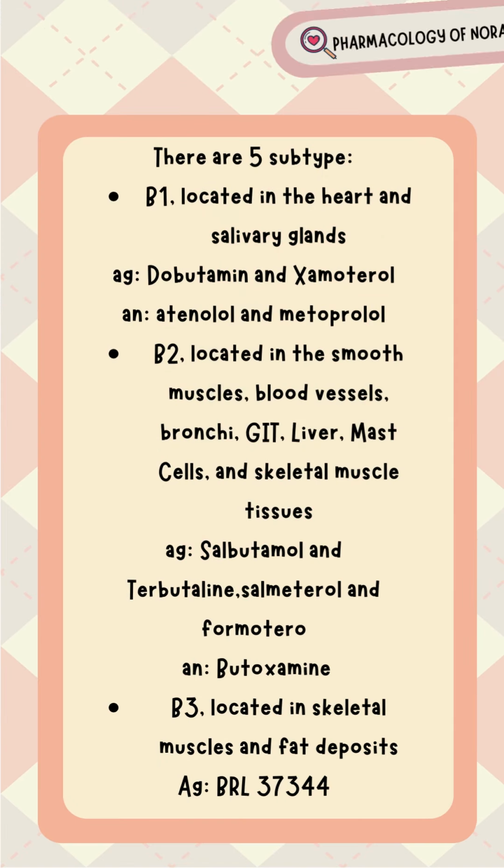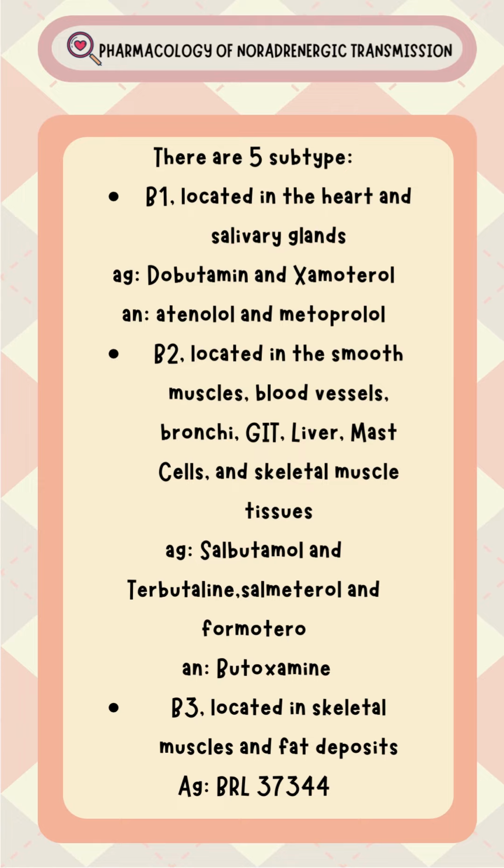Beta-1's effects are increase in rate and contraction of the heart, amylase secretion in the salivary glands. Beta-2's effects are dilation, relaxation, glycogenolysis in the liver, and inhibition of histamine release in mast cells, while beta-3's effects are thermogenesis and lipolysis. And that's all.